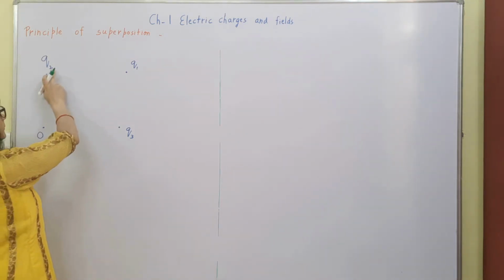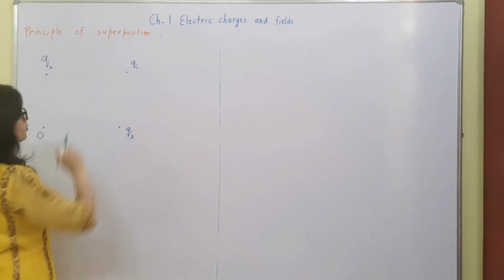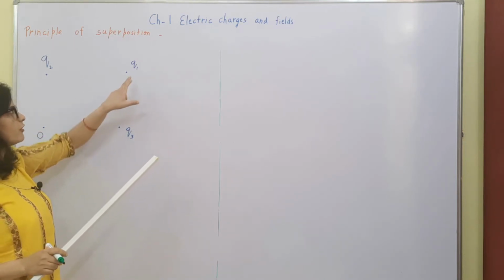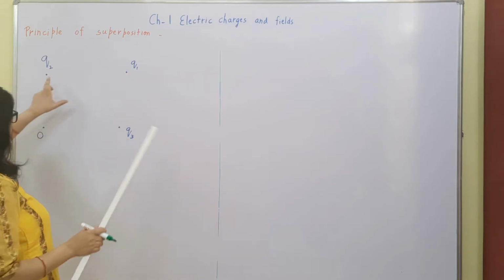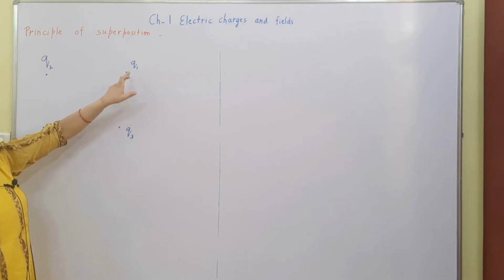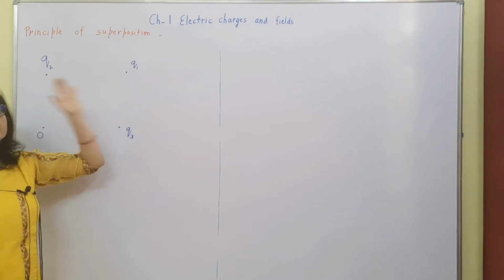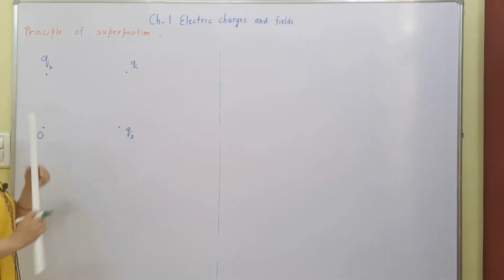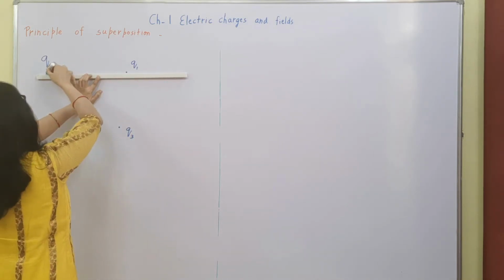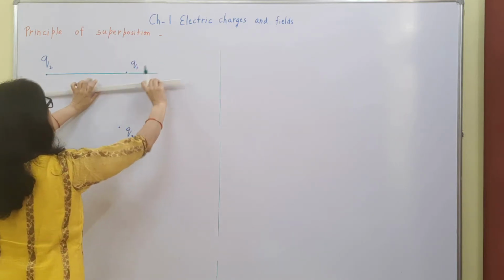if I want to find the Coulomb electrostatic force between the charges Q1 and Q2, considering all these charges are positive, what will be the direction of the force on this charge due to this? We know that both are positive, so the force on this charge due to this charge will try to throw it away. This will repel it because these are like charges. So trying to throw it away means the direction of the force will be this way,